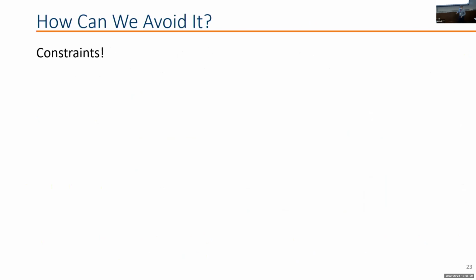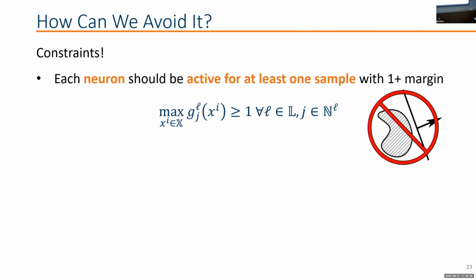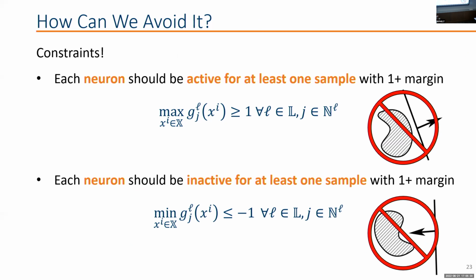The way that we're going to avoid this, as discrete optimizers, is with constraints, of course. For each neuron, we should be active for at least 1 sample. So we're going to pick the maximum pre-activation output for a particular neuron across all the samples, and we want this to be greater than or equal to 1, which means we want a margin of at least 1 with the neuron being active. And for each neuron, we also want the neuron to be inactive for at least 1 sample, so we also want a margin of 1 on the other extreme with the minimization.